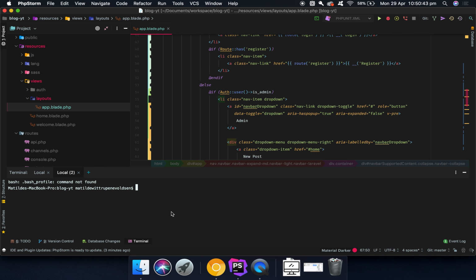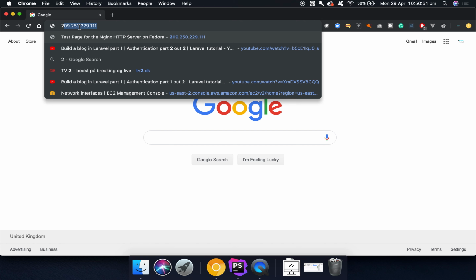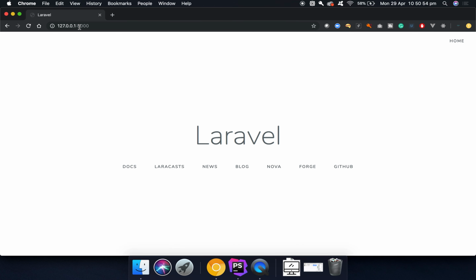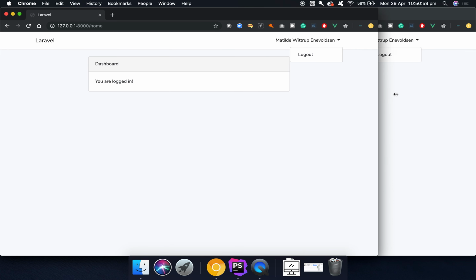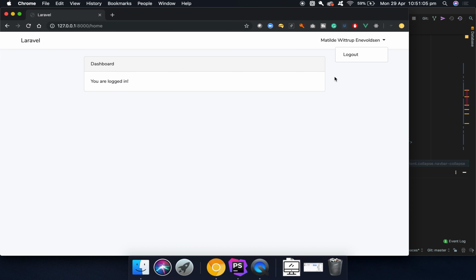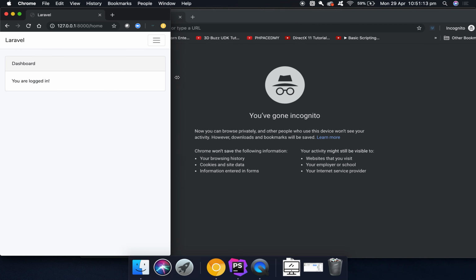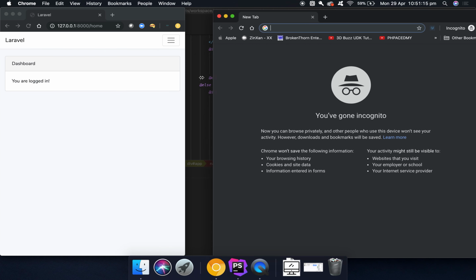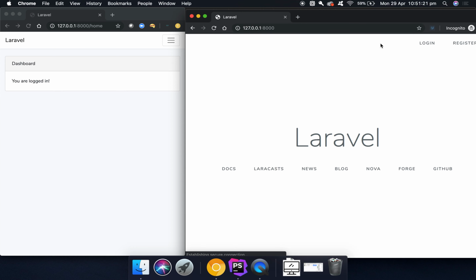So what we can do now is run php artisan serve, and then we can go in here to the side. Okay, good. So I'm already logged in. This is the user that is not an admin. So if we then go into a new window here, and make them go side by side, we can log into a user that is actually an admin.